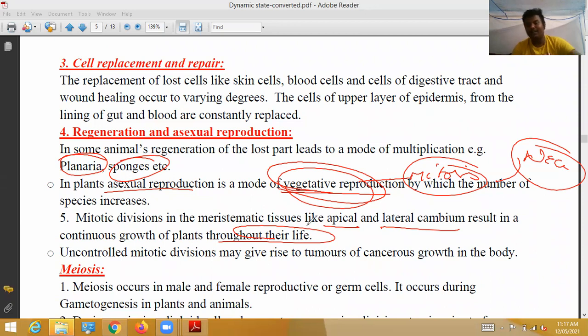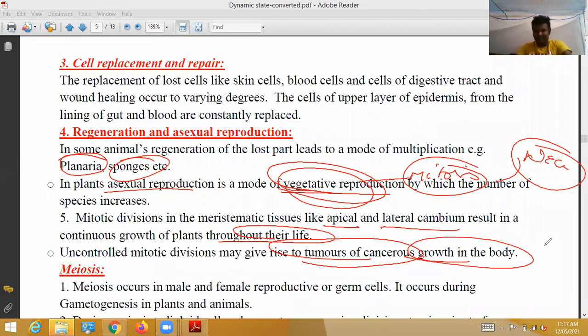As a result of that, growth occurs throughout the life of the plants. Uncontrolled mitotic division may give rise to tumors or cancers growth in the body. One important point: cell division, either mitosis or meiosis, these are highly controlled and coordinated divisions. When our body needs, only at that time mitosis divisions take place. Remaining times, mitosis divisions are a highly controlled process.